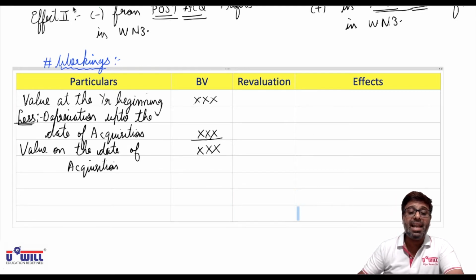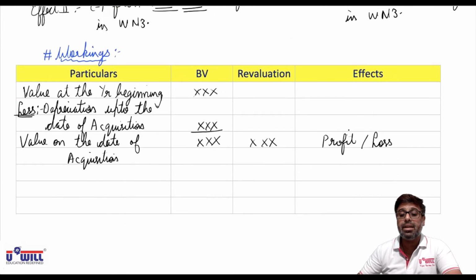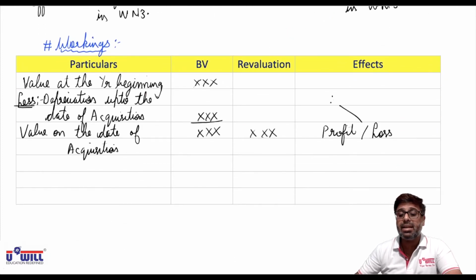Now, this value will be compared with the value which is revalued. So if revaluation is done more, it's a profit. If revaluation is done less, then it is a loss. And those effects we will give as we discussed here. You'll plus or minus in fixed asset: if it's a profit, you'll plus in fixed asset, and if it is a loss, you'll minus in fixed asset. And the second effect you'll give in the pre-acquisition column. As I said to you, the revaluation's effect will always go in working note 3 in the pre-acquisition column. So if it is a profit, you'll plus in the pre-acquisition column. If it is a loss, you will minus in the pre-acquisition column in working note 3.